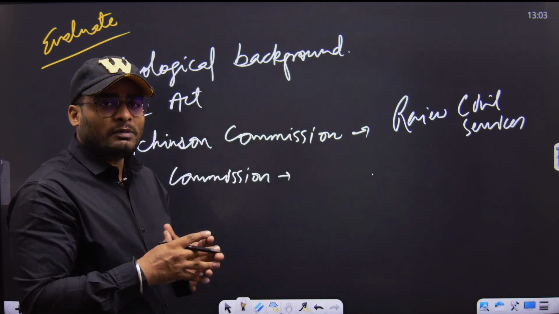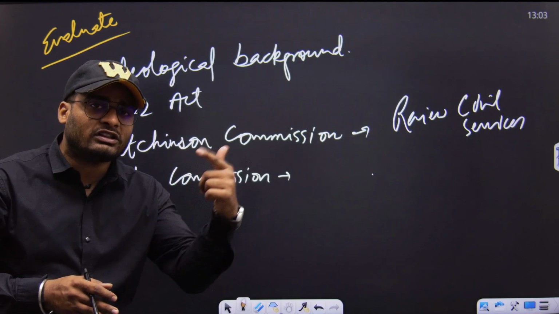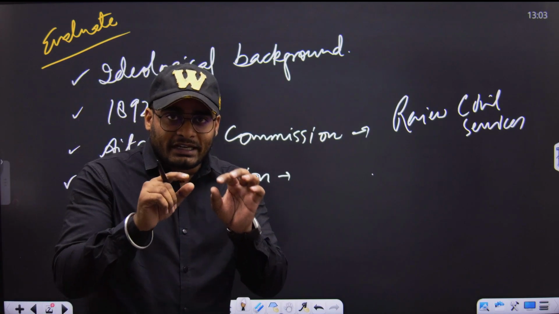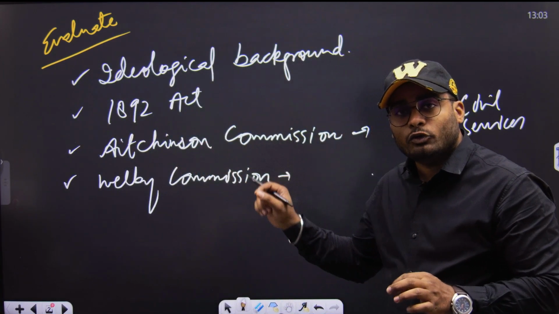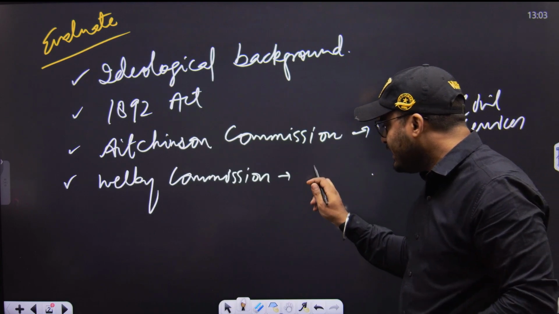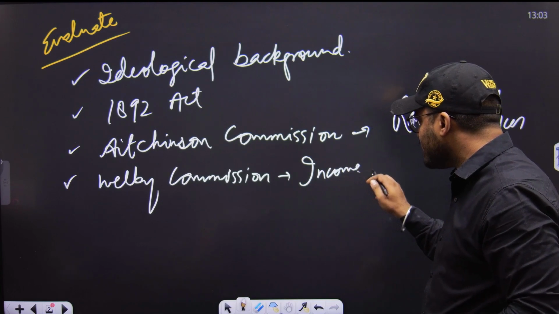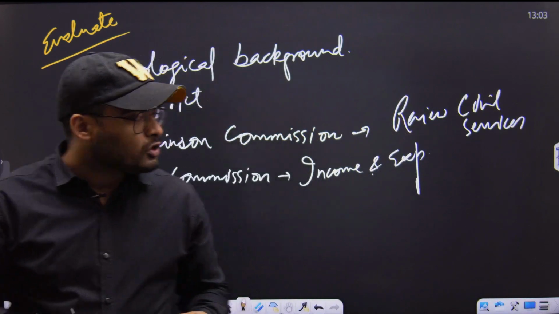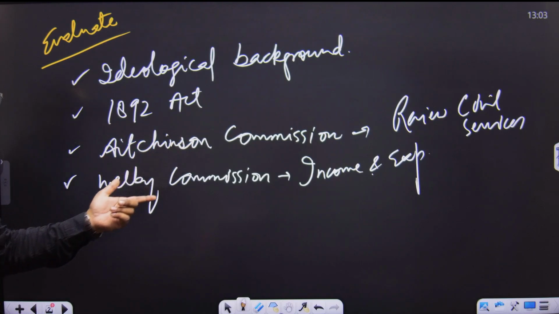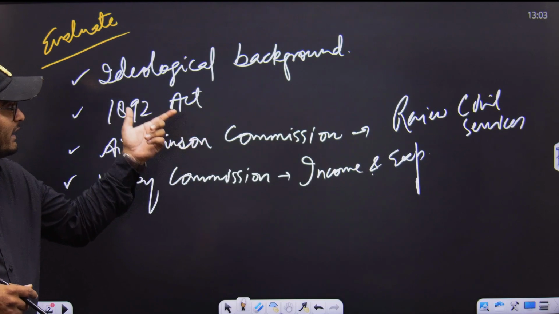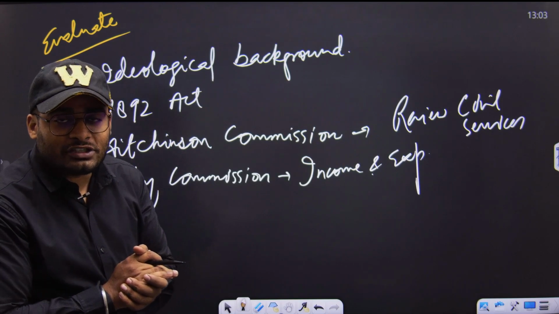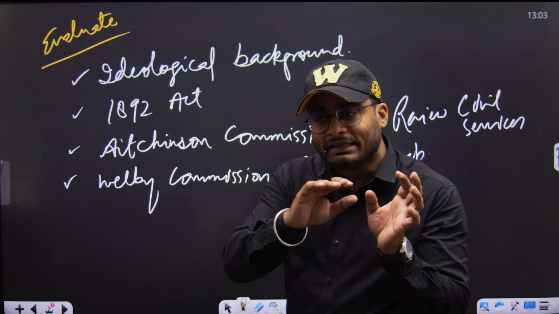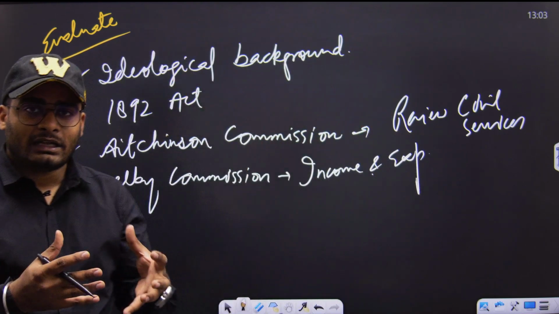This theory was so popularized and put so much pressure on the British that they formed the Welby Commission, to review the income and expenditure from India and give reports. So with the formation of the Hutchinson Commission, the Welby Commission, the 1892 Act, and India getting an ideological background, India's struggle for independence kept on taking a leap.